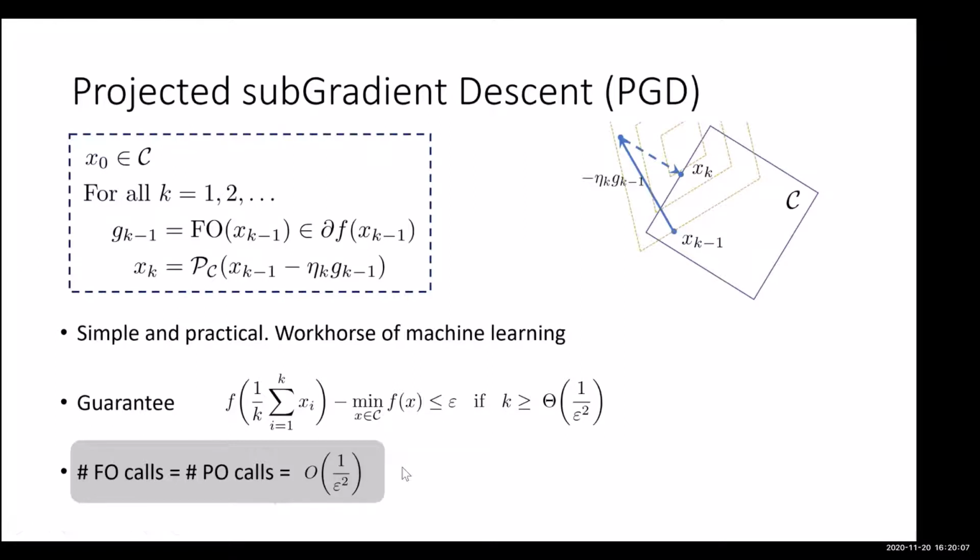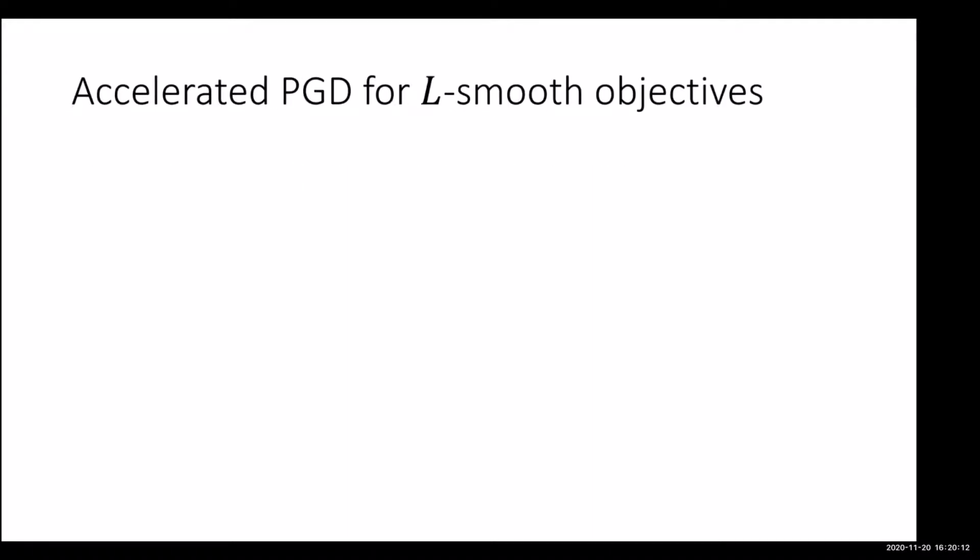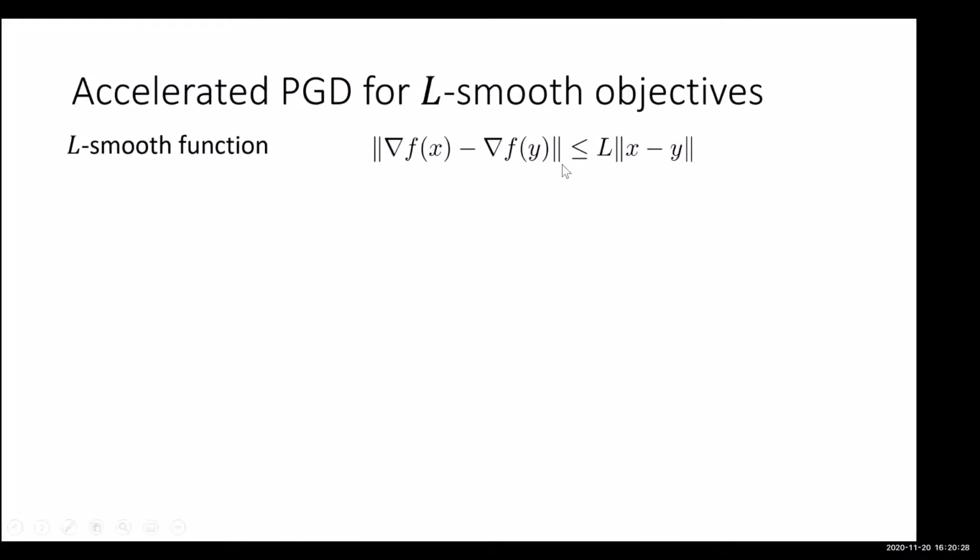So in order to give this other algorithm, I need to take a detour and explain the accelerated gradient descent algorithm for smooth convex functions. Okay. So a function is said to be L smooth if the gradients are well defined at all points and the gradients themselves are Lipschitz continuous. So here, what I mean is that the Euclidean norm, the L2 norm of grad f of x minus grad f of y, so both of these are vectors, right? So I'm taking the L2 norm of the difference of gradients at 2 points, and it is at most a constant L times the norm of x minus y. Okay. If a function satisfies this, it's said to be L smooth.